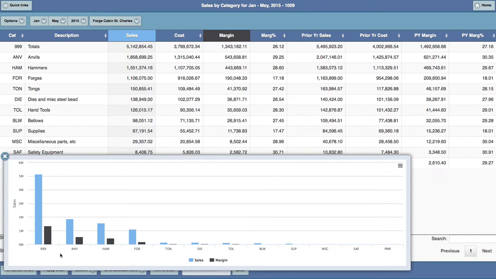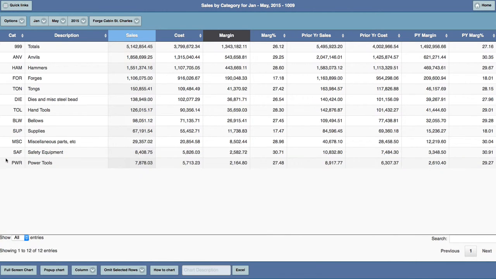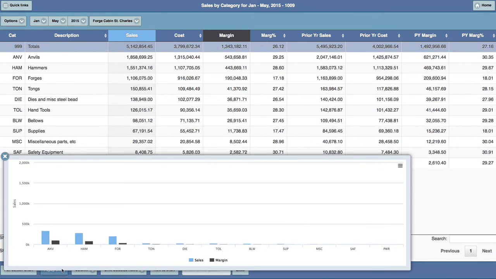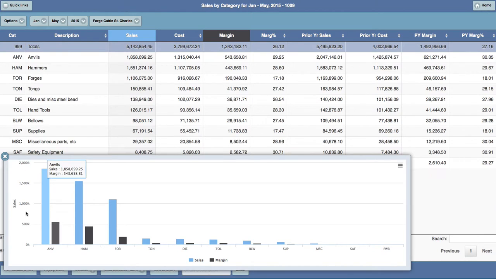Here you'll see that the totals row has been included along with all the other rows, and it skews the chart a little bit. So I'm going to just select the total row for omission, which is default, and then pop the chart back up again. And here we can see that the row for totals has been excluded.